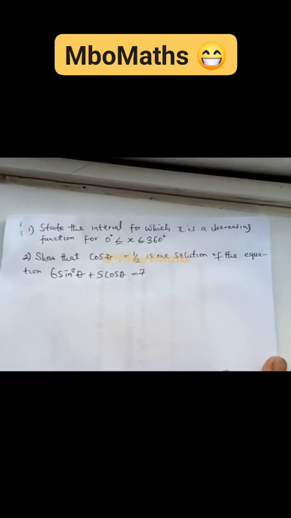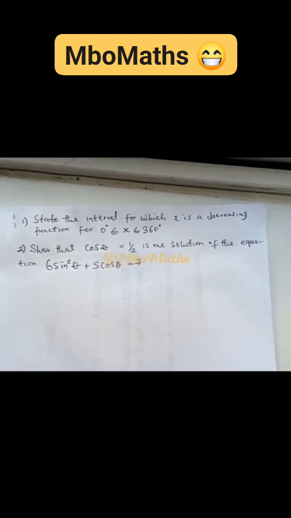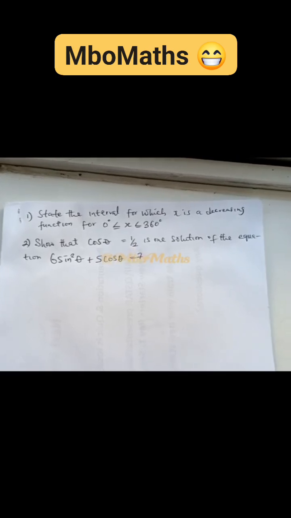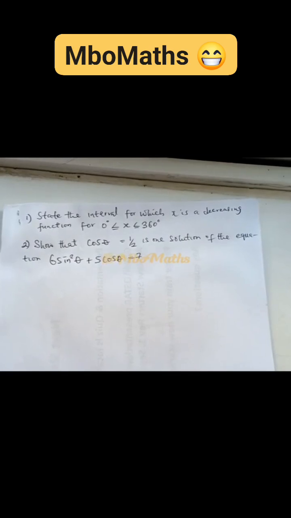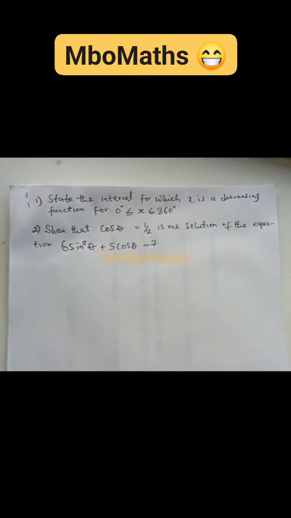Question number one says, state the interval for which s is a decreasing function for x lying between 0 and 360 degrees. And number two says, show that cos theta equals half is one solution of the equation 6 sin squared theta plus 5 cos theta equals 7. So let's get down to the solution.